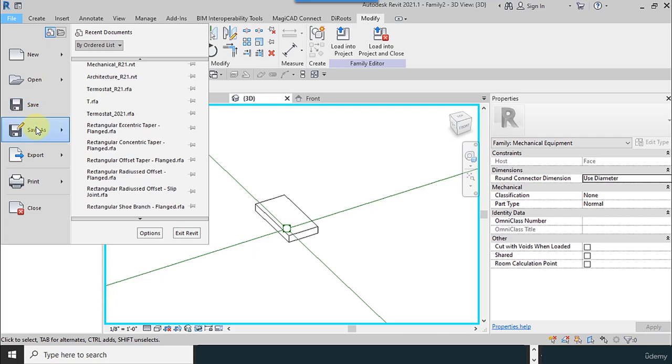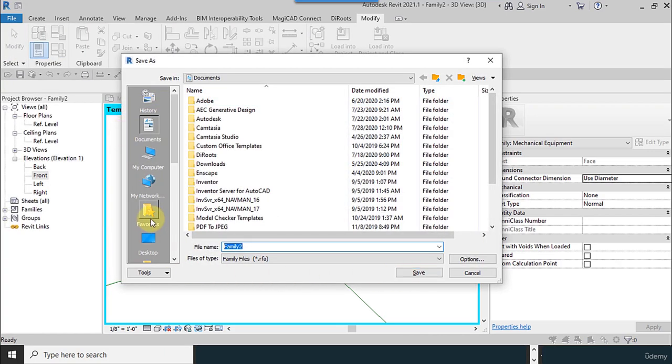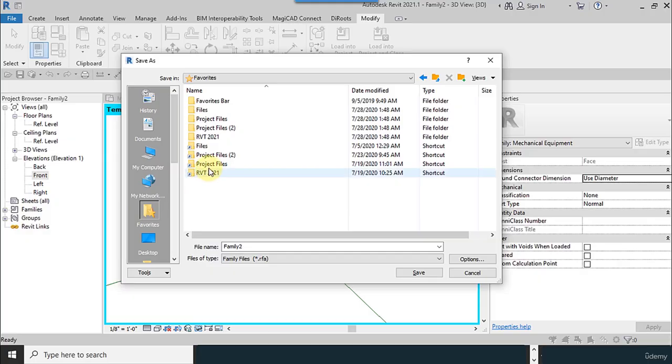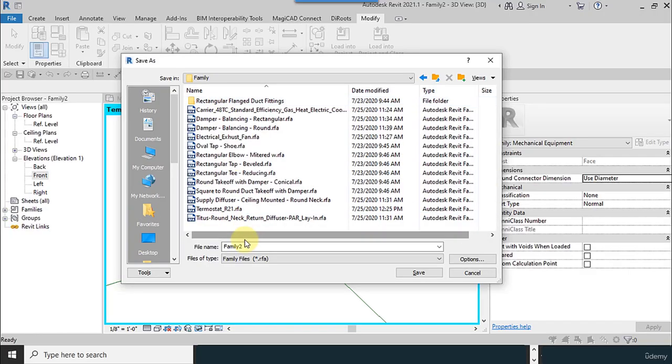The next step is save this file, save as family. The place which I save this file.